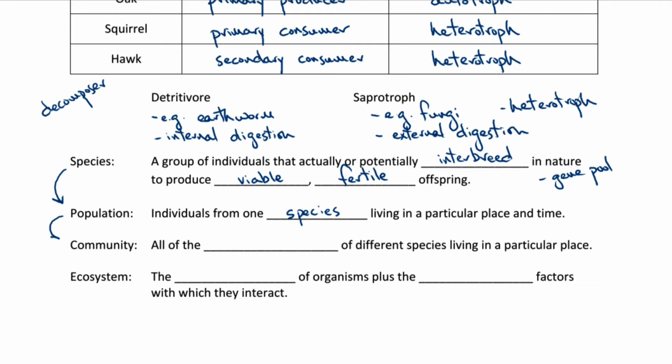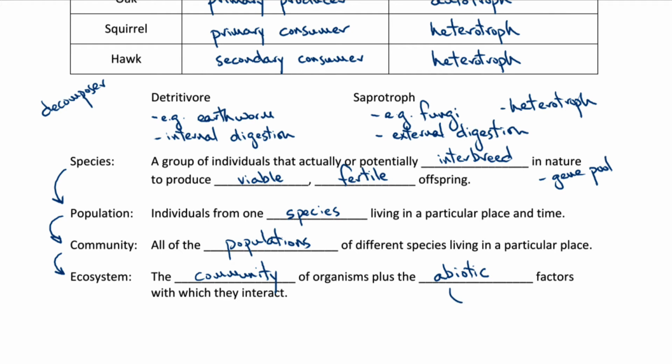Going up another level, a community comprises all of the populations of different species living in a particular space. So if we stay with that park and now we consider any other animals and plants living in that park with the squirrels, that's a community. And going up another level, the ecosystem is the community of organisms plus all of the abiotic factors with which they interact.